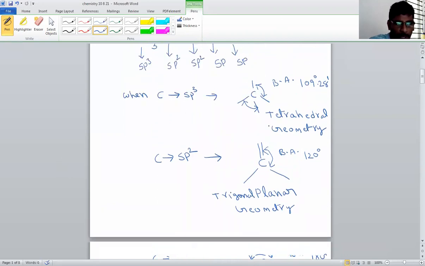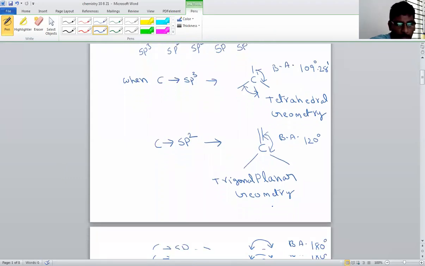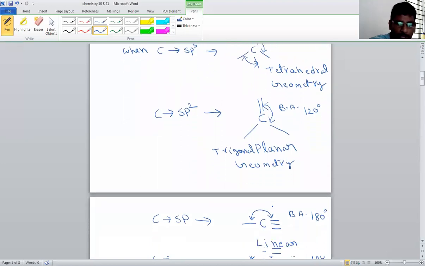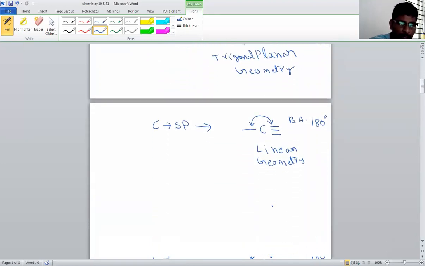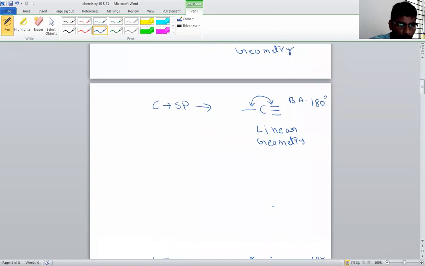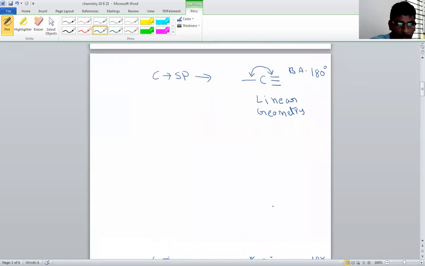Geometry: sp3 is tetrahedral, sp2 is trigonal planar, and sp is linear. Bond angle values also. You have to remember these values, all bond angles and geometries. How these came, that we will learn in the chemical bonding topic. Just for now, just three examples you have to remember.